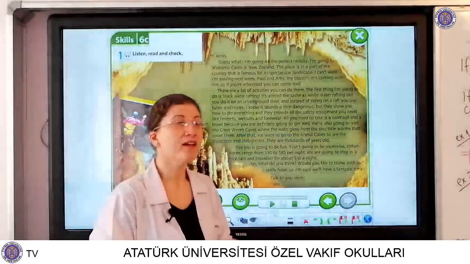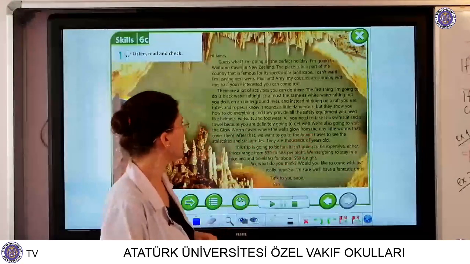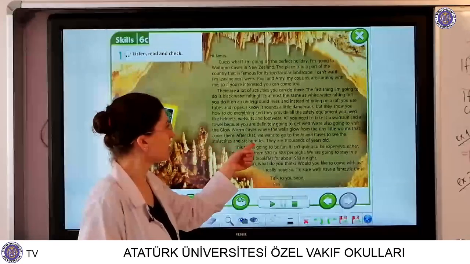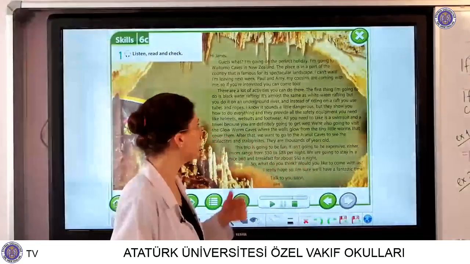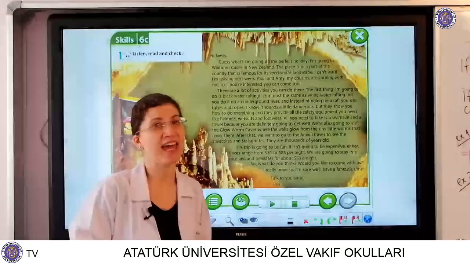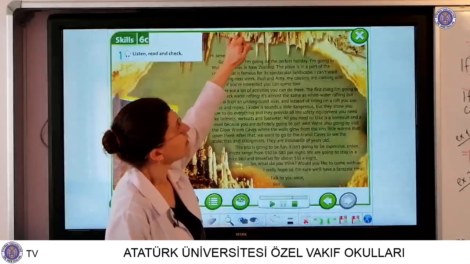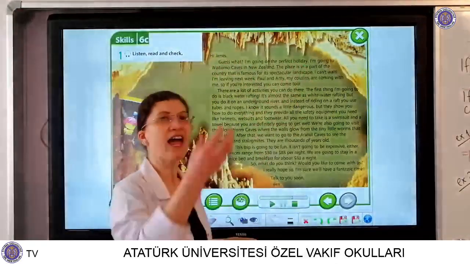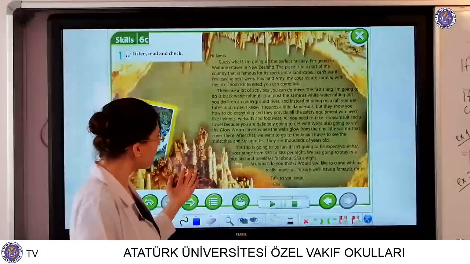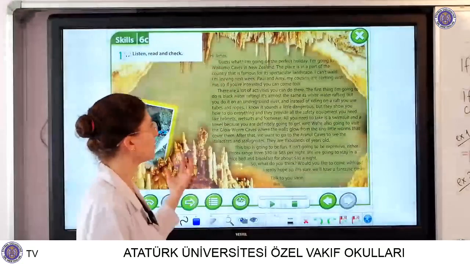Okay. Then the third one, they are going to go to the Anlatimi caves. What are they going to see there? Stalactites and stalagmites. I know these are new words to you. Stalactites and stalagmites are in the caves. Watch here, see them? They are stalactites. They are hanging down from the roof of a cave, and stalagmites are lying on the ground.